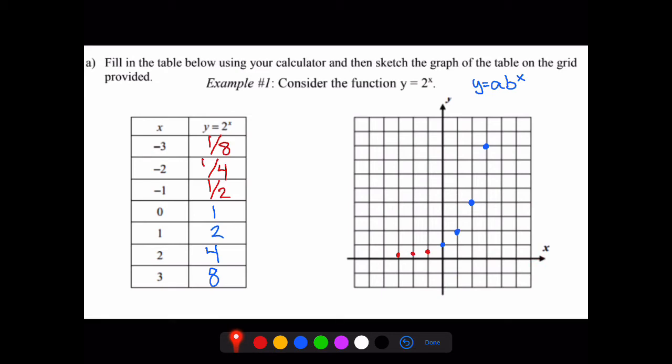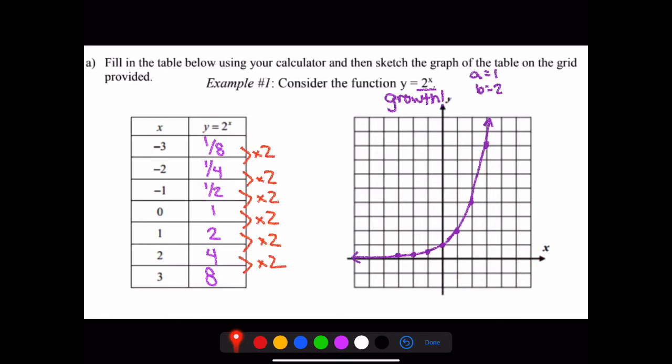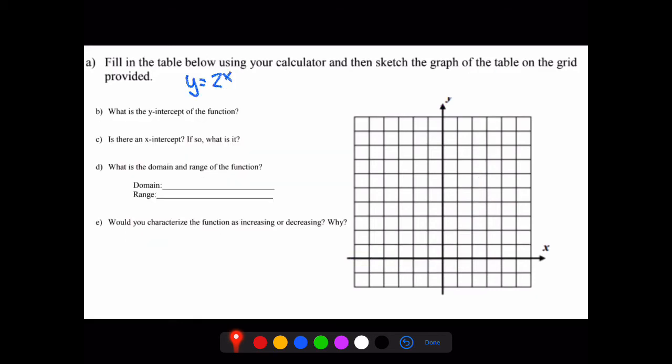So from here we can go ahead and just graph this. We know it's growth because our b value is bigger than 1. We can also see that we're just multiplying by 2 each time. So 1/8 times 2, well, that just gives me 2/8, which if I reduce is 1/4. 1/4 times 2, well, that'll just give me 2/4, which is reduced 1/2. 1/2 times 2 is 1, 1 times 2 is 2, so on and so forth. So this does create a nice exponential function for us.